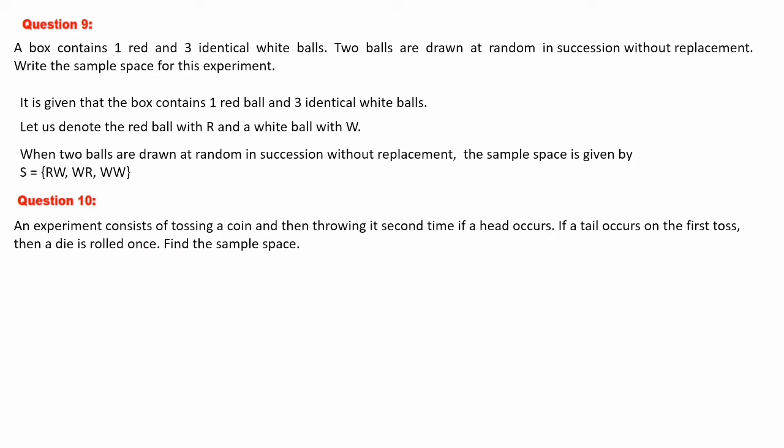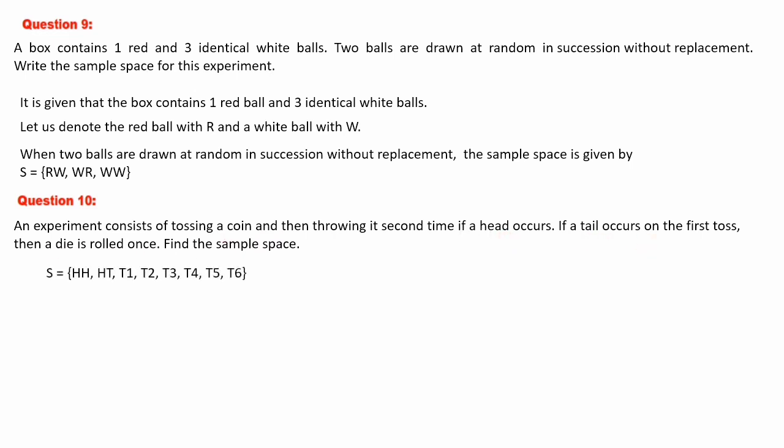Find the sample space. Once again, you are doing the experiment of tossing a coin. Tossing a coin means you will have 2 chances. One is head, another one is tail. If the head is coming up, you will toss the coin once again. And if the tail is coming up, then you will roll the die.